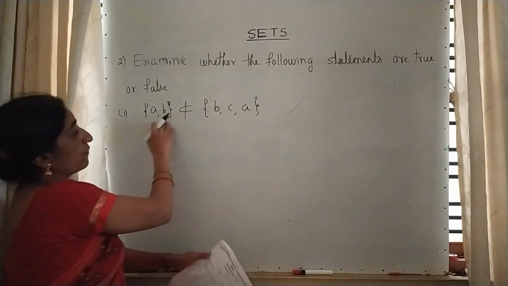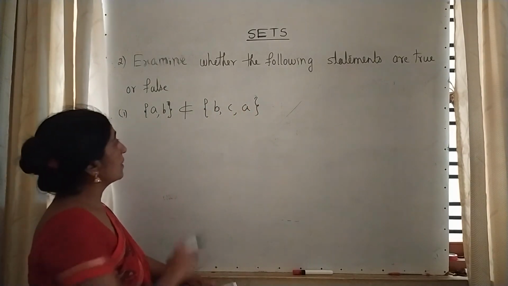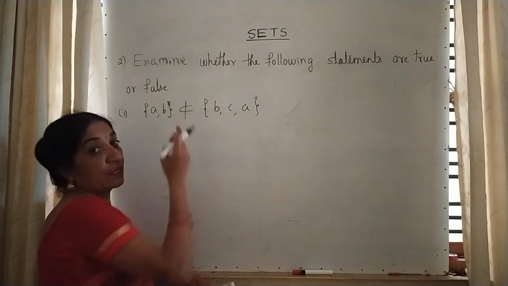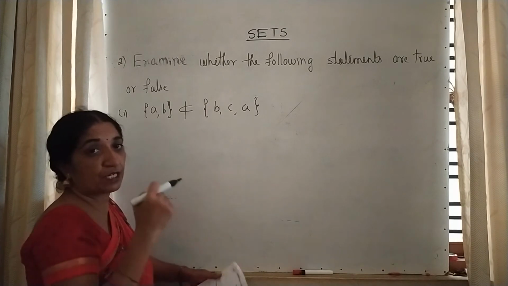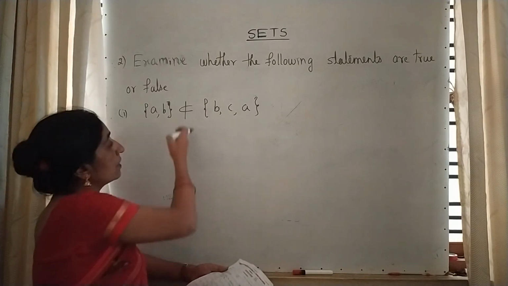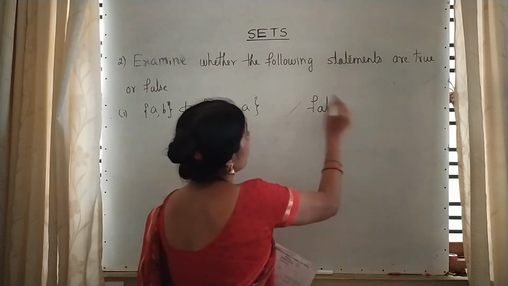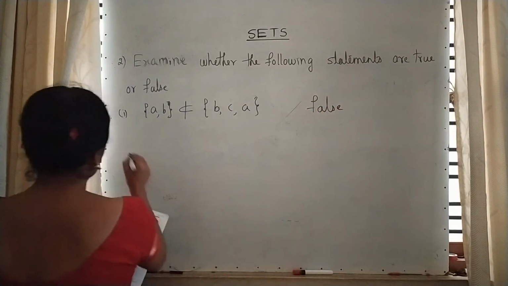Compare the left side elements with the right side elements. Yes, here we have A, here we have A, here we have B, here also we have A. Yes, the left side set is a subset of the right side, but it is given that it is not a subset. That means the answer is false. False means wrong. The given answer is wrong.